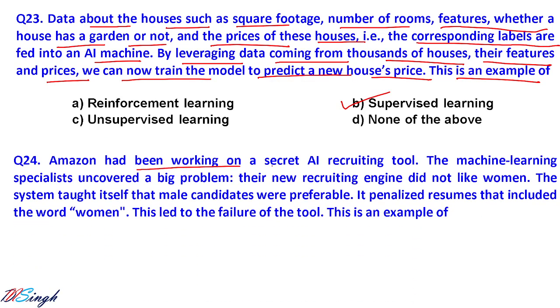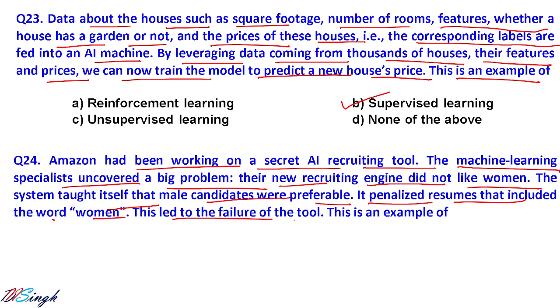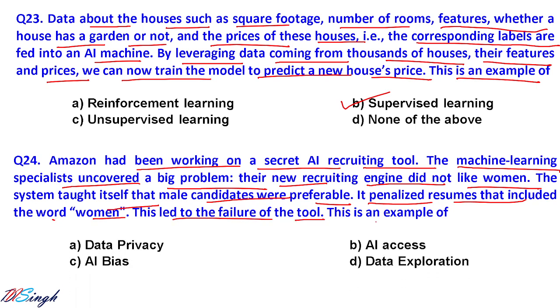Amazon had been working on a secret AI recruiting tool. Okay, the machine learning specialists uncovered a big problem. Their new recruiting engine did not like women. The system taught itself that male candidates were preferable. It penalized resumes including the word woman. This led to the failure of the tool. This is an example of, okay, data privacy, AI access, AI bias, or data exploration.